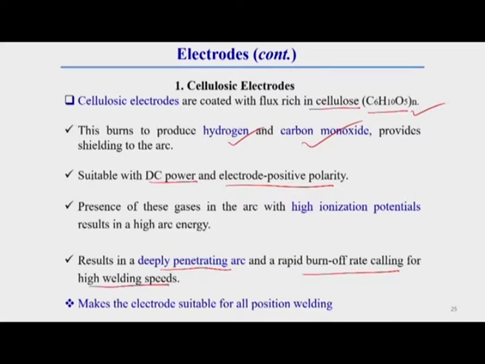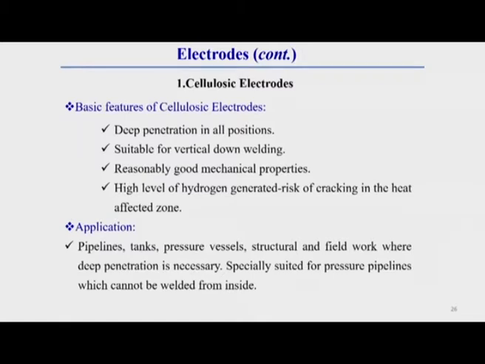Another thing we should know: due to this high penetration and high power arc, this electrode is suitable for all positional welding, meaning it can be used vertical, horizontal, downhand. These are the different types of positional welding techniques that you already know about. You can use this type of electrode in almost all types of positional welding. This is the basic feature of the cellulosic electrode: you can get deep penetration in all positions.